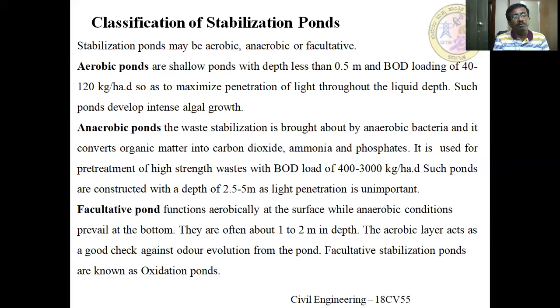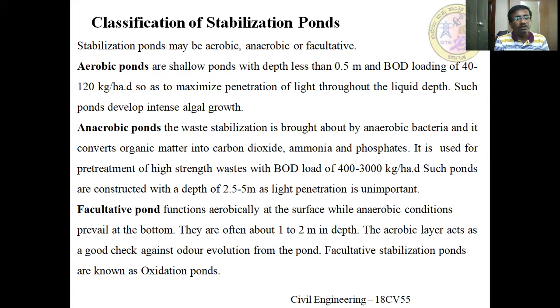Anaerobic ponds are those in which the depth of the pond is more. When compared to the aerobic ponds, the organic removal efficiency of the anaerobic ponds is higher, and high strength BOD wastewater is also treated in them. Here the depth is more, and since the depth is more, it is not possible to maintain the aerobic condition. So they maintain the anaerobic condition, by which they degrade the organic matter present.